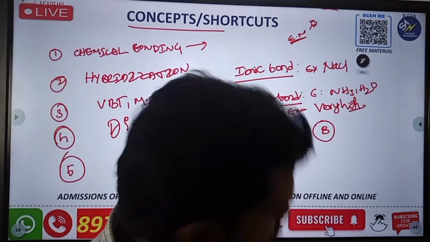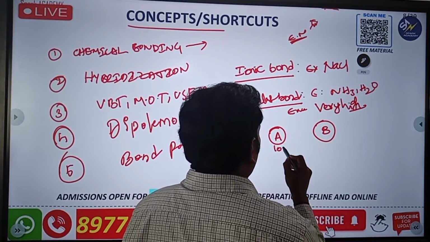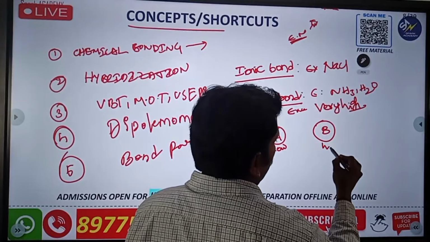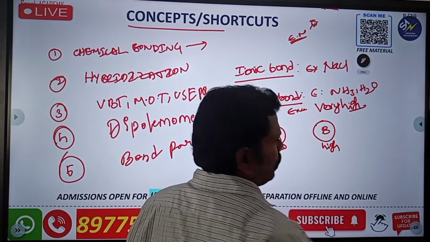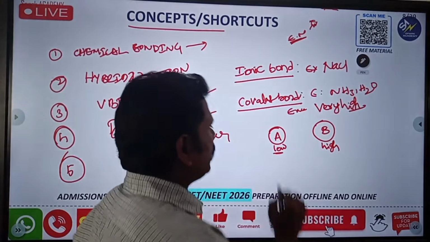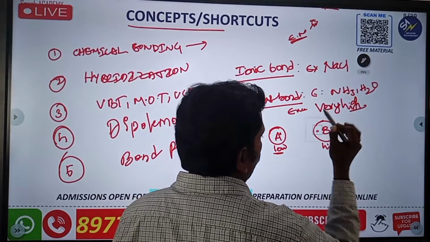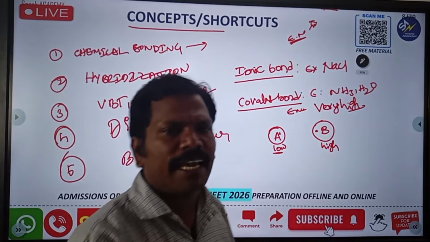Depending upon that, you can calculate this. One has low electronegativity, another has high electronegativity. So the one with low electronegativity will lose the electron from the atom, and the one with high electronegativity will gain the electron.